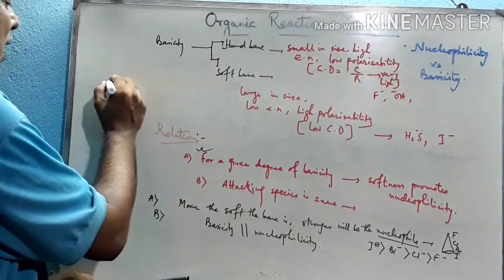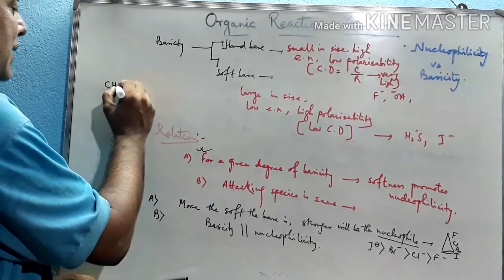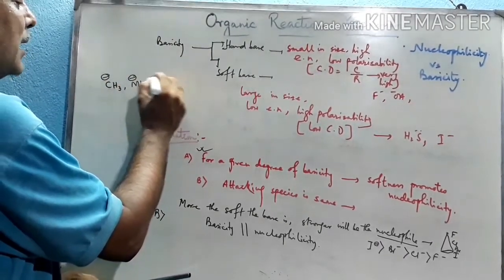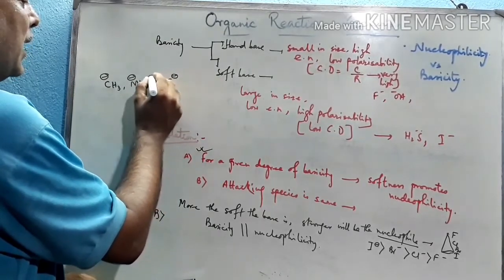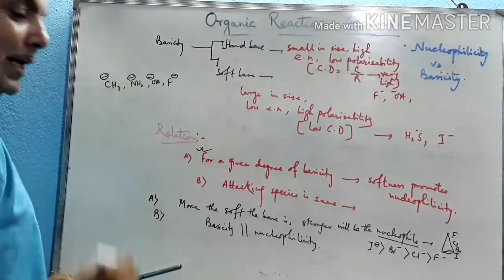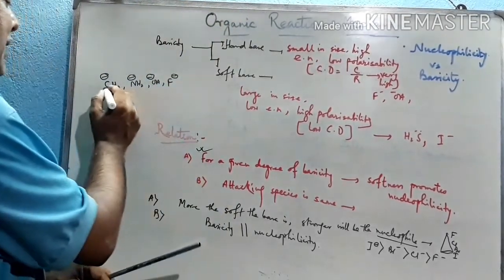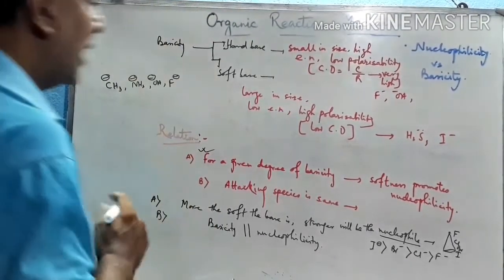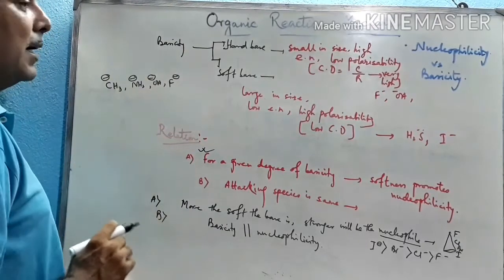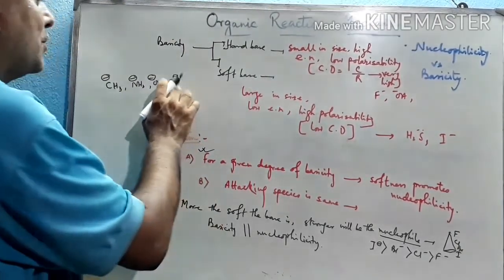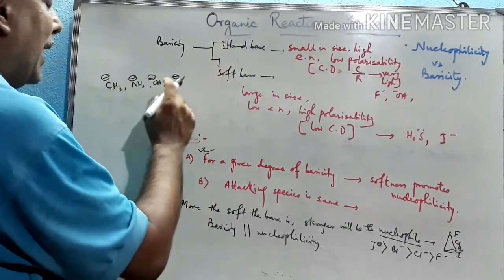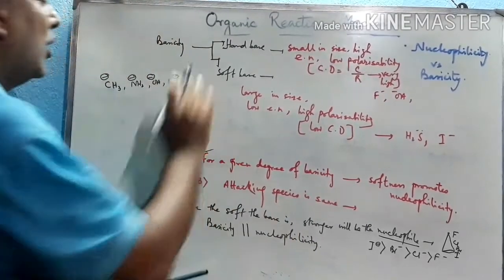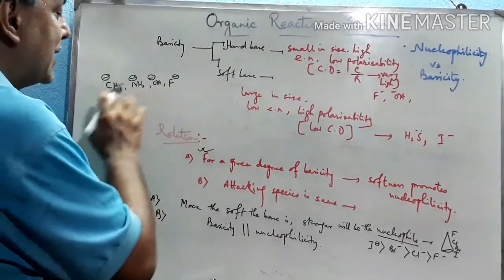Like this, suppose see this: CH3 minus, NH2 minus, OH minus and F minus in a period from group 14 to group 17. These are the elements of group 14 to 17. Central atom carbon group 14, nitrogen group 15, oxygen group 16 and fluorine group 17. Now with the increase of electronegativity on the central atom, charge density increases, hardness increases and hence basic property increases, as basicity and nucleophilicity go parallel to each other. That's why we can say that basicity increases in a period.